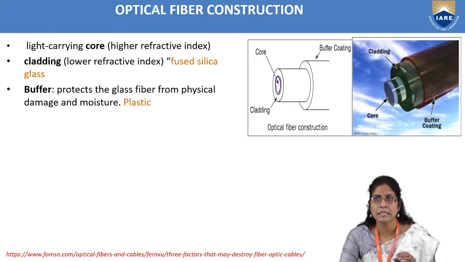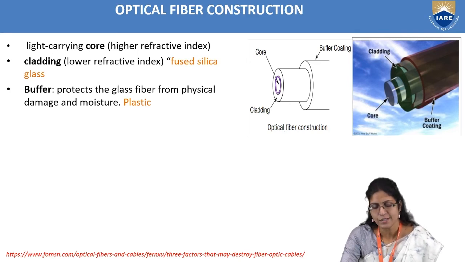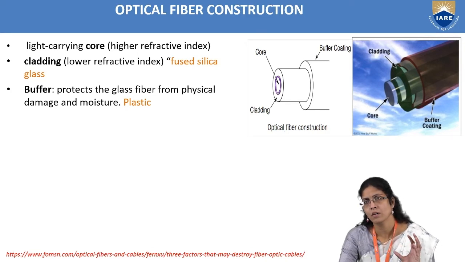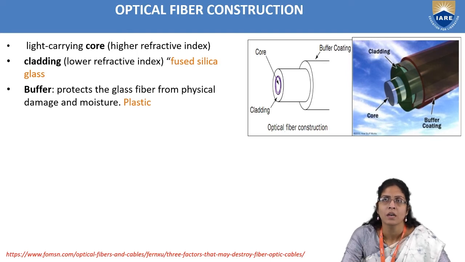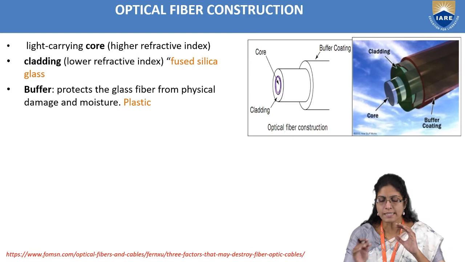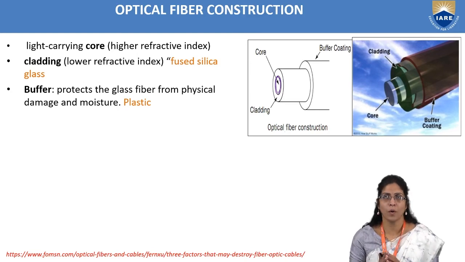But this needs some covering or a coating which can give some protection, mostly made up of plastic. That coating is known as a buffer coating, whereas the core and cladding are made with silica, that is fused silica, and the buffer coating is made with plastic. So these three are the major components of the optical fiber.